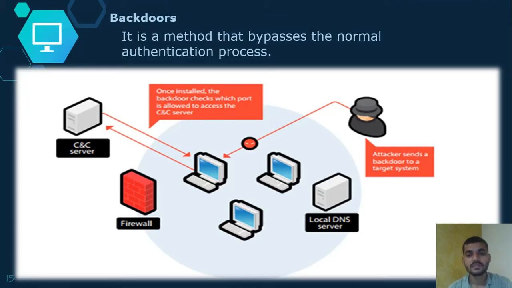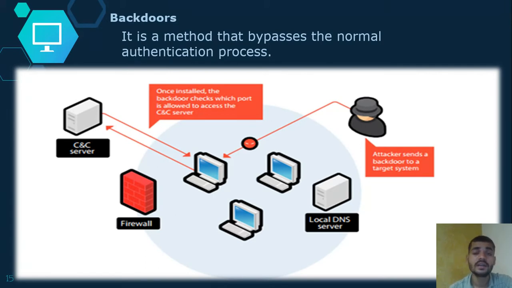Because the attacker sends a script to infect the system with a backdoor. Backdoor means what? It is a weakness of your system, a vulnerability in your system which you might not know about. The attacker gets that weakness and uses it to attack your system.